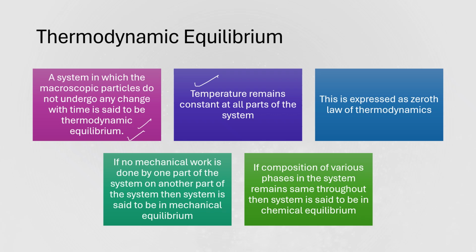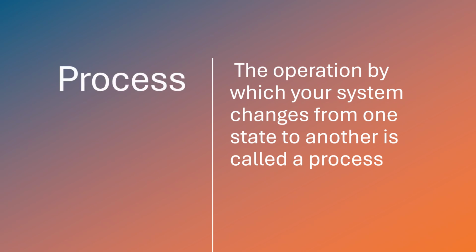So this kind of an equilibrium may only be attained if the temperature remains constant at all parts of the system. This is expressed as the zeroth law of thermodynamics. Then if there are two objects which are at different temperature in thermal contact with each other, they tend to move towards the same temperature, right? Now if there's no mechanical work which is taking place by one part of the system, then it is said to be in mechanical equilibrium, and if there is no composition change taking place, then it is said to be in chemical equilibrium.